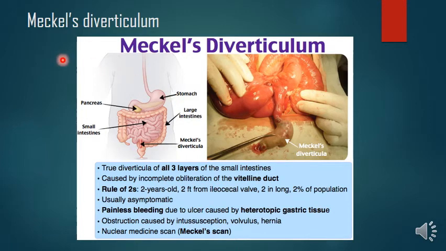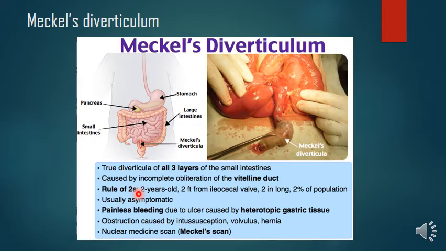Then Meckel's diverticulum. What is this Meckel's diverticulum? This is the true diverticula, where all three layers of the small intestine are seen in that projection here. This is caused by incomplete obliteration of the vitelline duct. So only the distal portion will be obliterated and the proximal portion is patent. That results in the vitelline Meckel's diverticulum.